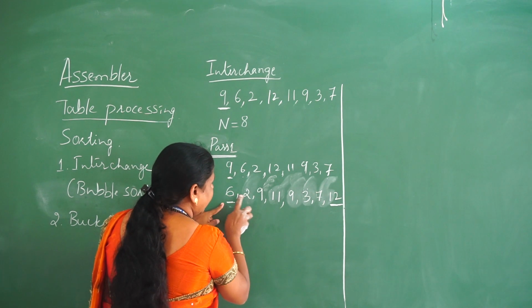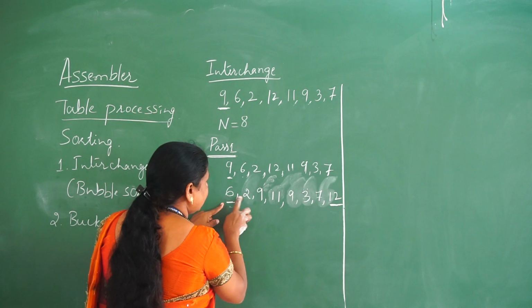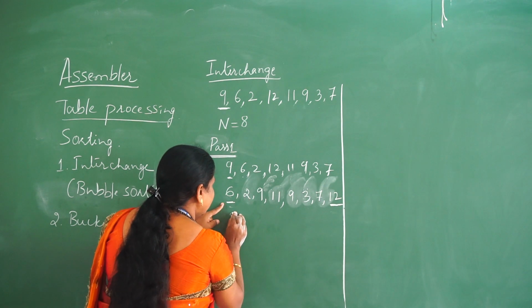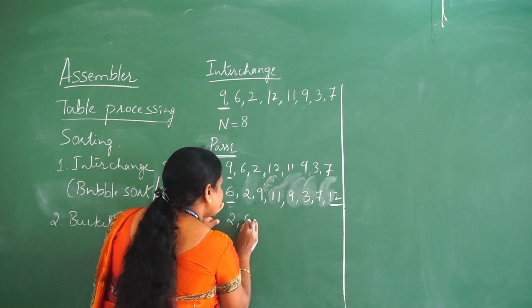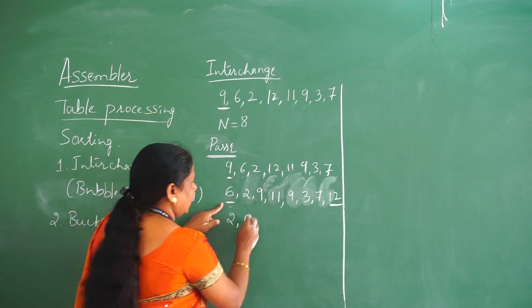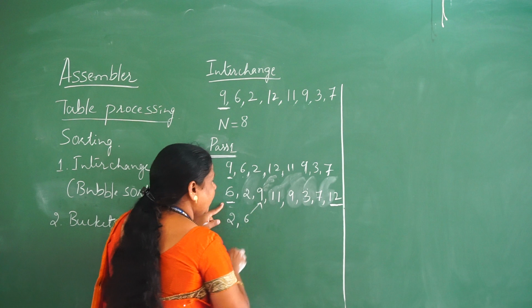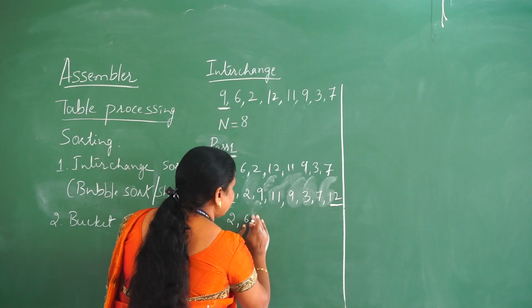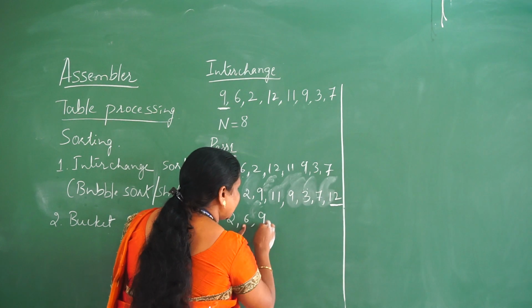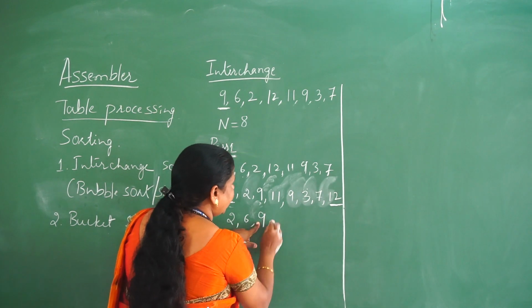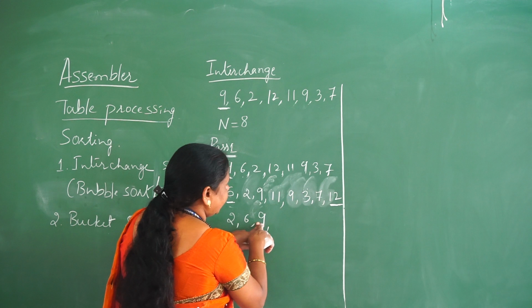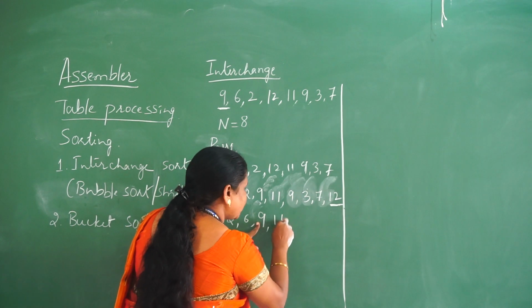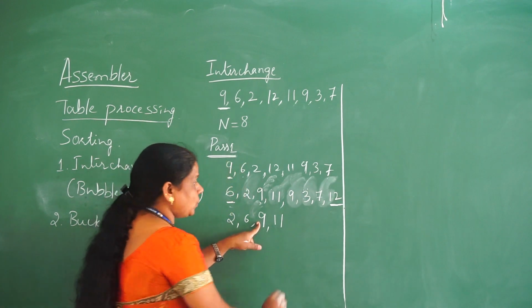If we consider these two for the comparison, 2 is lesser than 6. So that's why 2 will be placed first, 6 will be placed in the second place. So next 6 and 9 will be compared. Again 6 is lesser than 9, it is in a proper position, so I should not interchange, I will keep it as it is. 9 and 11 will be compared. 11 is greater than 9, it should not be swapped, it should be placed in its proper position.